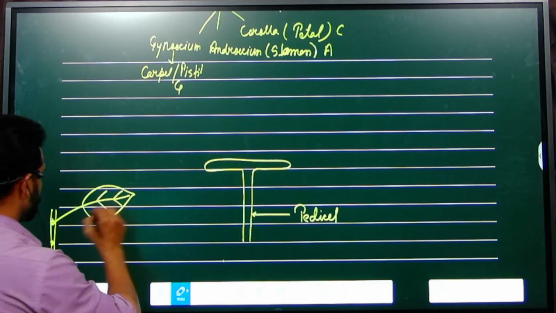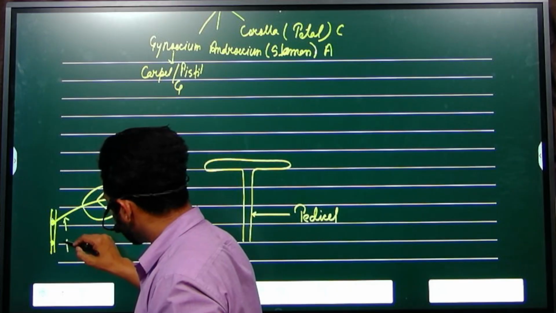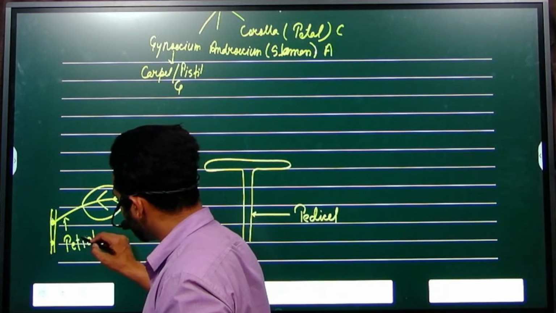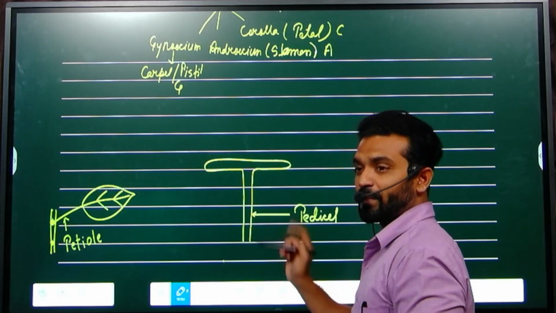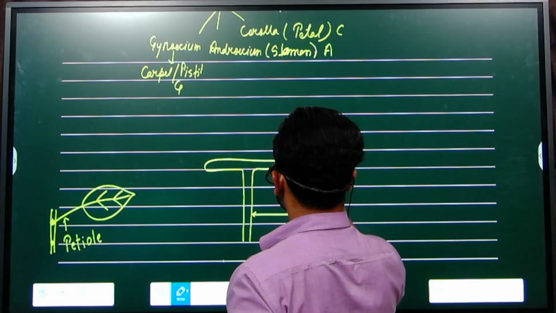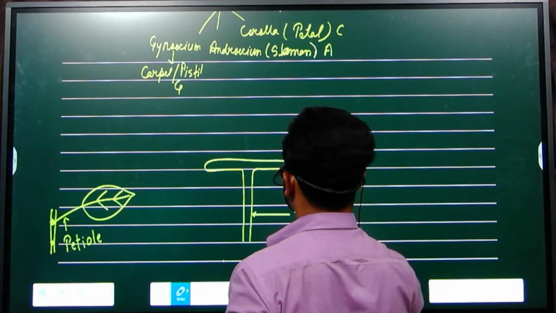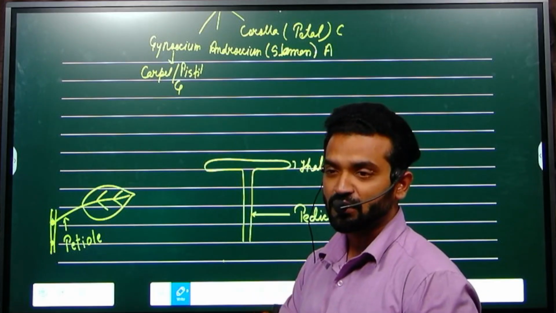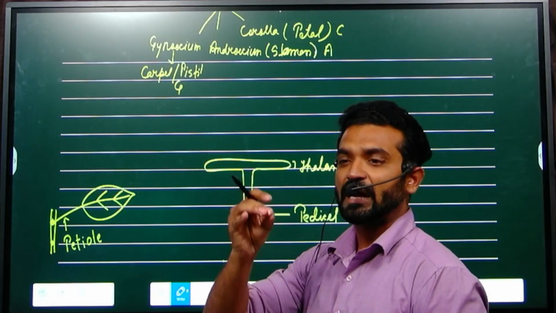Look at the leaf. This part is called the petiole. So in a leaf it is petiole, but in a flower it is pedicel. The swollen part is called the thalamus, and the thalamus bears nodes and internodes. You know what a flower is? Flower is a modified shoot.